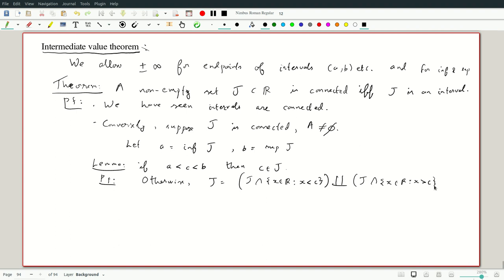So we look at these two rays. Both of these are open in J because the side out here is open. So this is open in J and this is also open in J. So J is the disjoint union of two open sets, a contradiction.